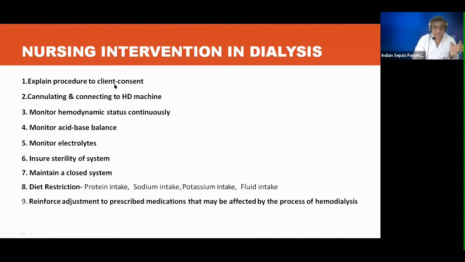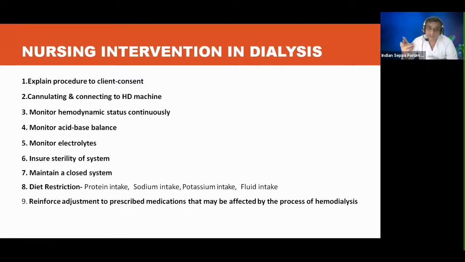Consent should be taken, and it is good to do dialysis in the ICU because these patients are critically unstable. So taking these patients to the dialysis unit is a big no. We should try to set a dialysis bed at least in each of our ICUs. It is very, very easy. If your ICU does not have a dialysis bed or each bed does not have dialysis capacity, you should be discussing with your ICU director.